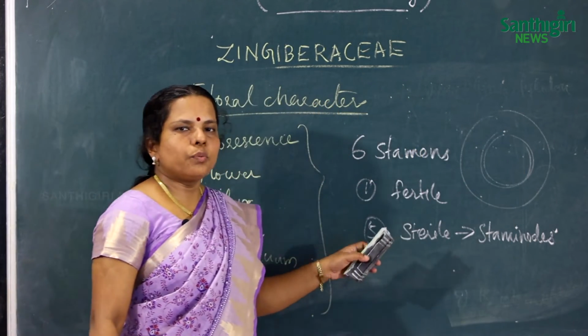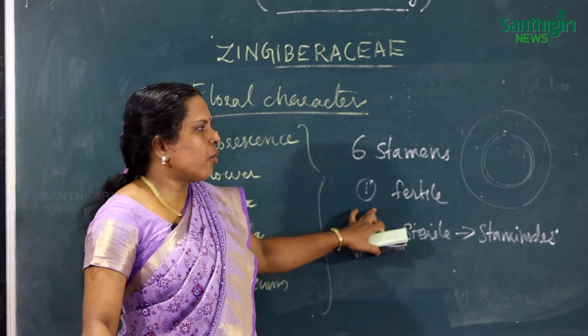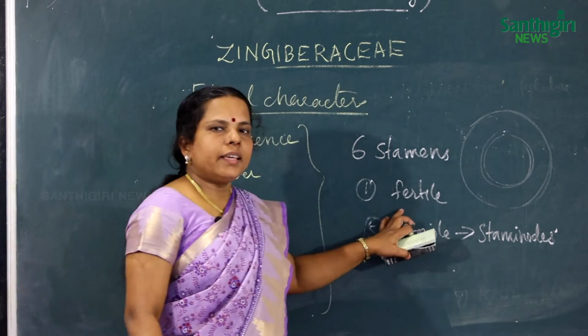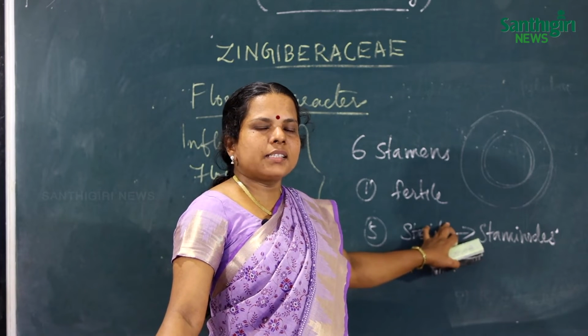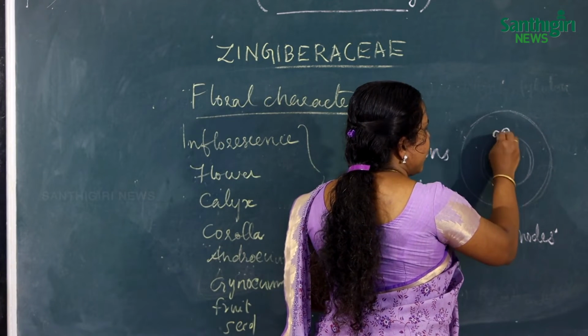In the two whorls, the outer whorl of stamens functions as staminodes, and the innermost posterior stamen is fertile.